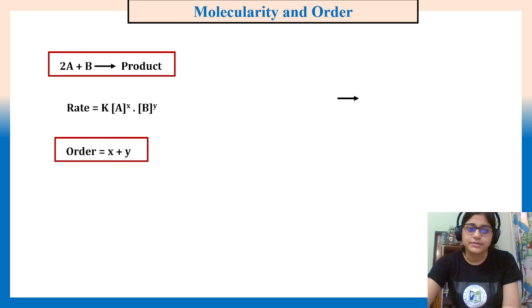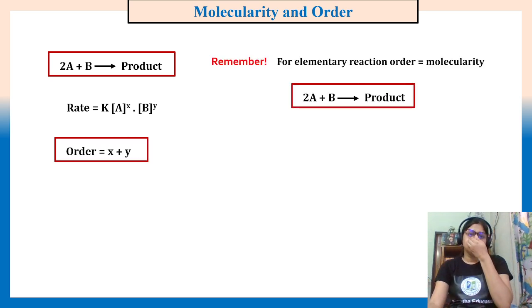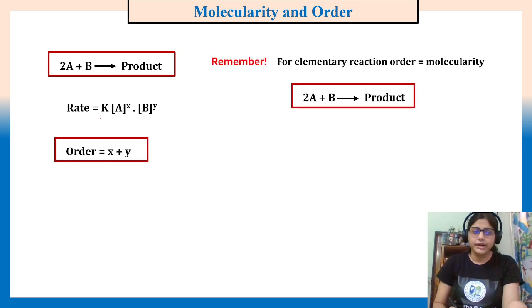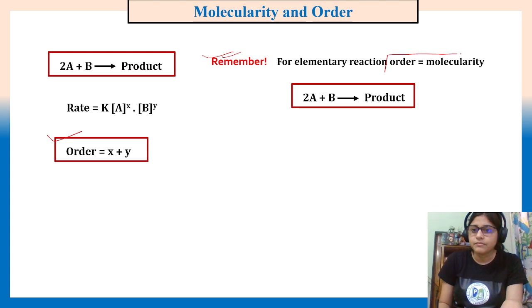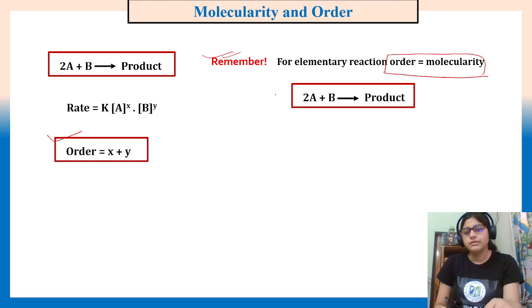So what is molecularity and order again. This is the rate law, order is this, and remember this is important. For elementary reaction, order will be molecularity. This is only for elementary. We know the differences, right? But for an elementary reaction, let's say this reaction, order will be molecularity.